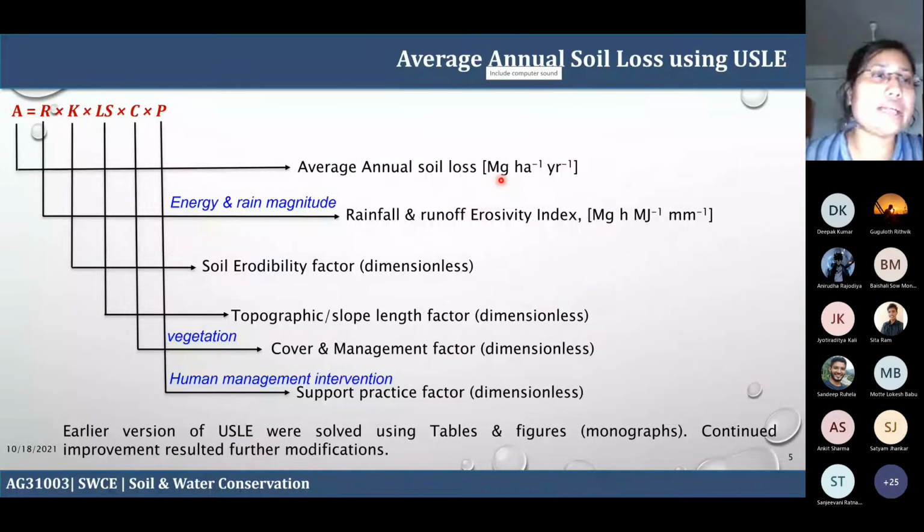Then that is on your left-hand side, and on the right-hand side you will have the terms R, K, LS, C, P. LS is a single term, which is the topographical or terrain attribute. R is the rainfall and runoff erosivity index. This represents the energy and the magnitude of the rain. So which kind of energy could be here?